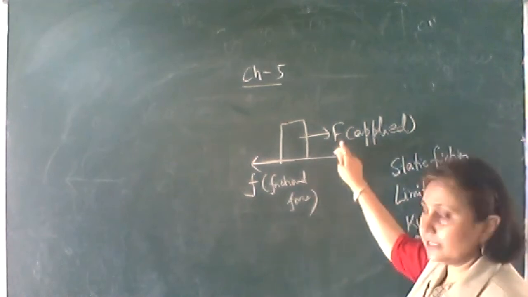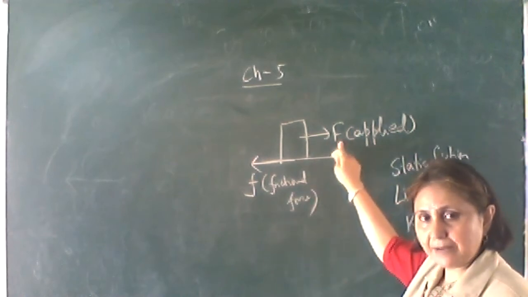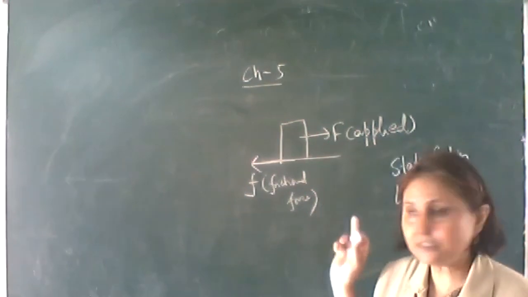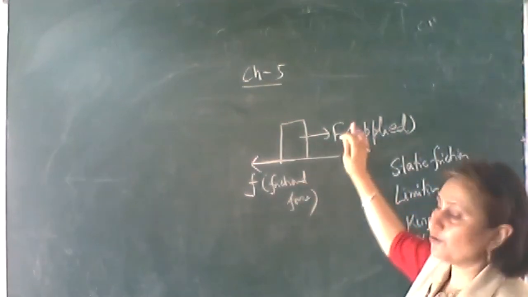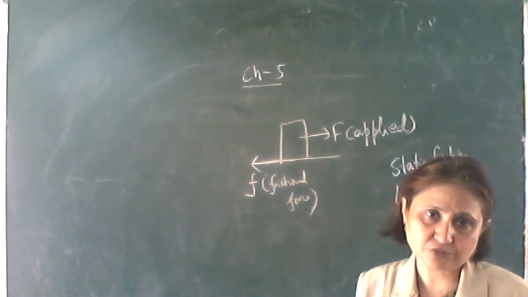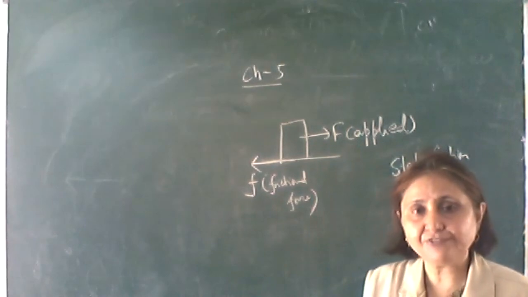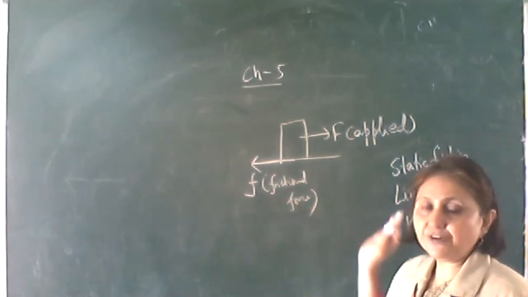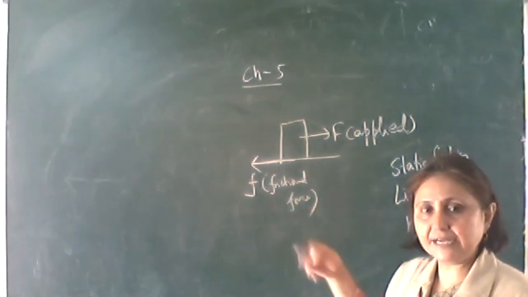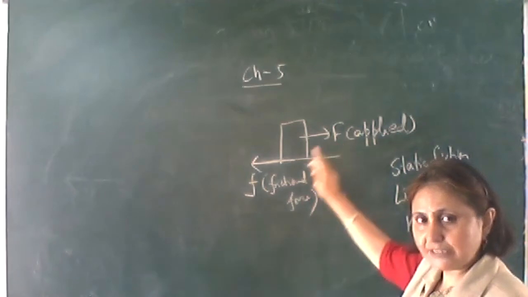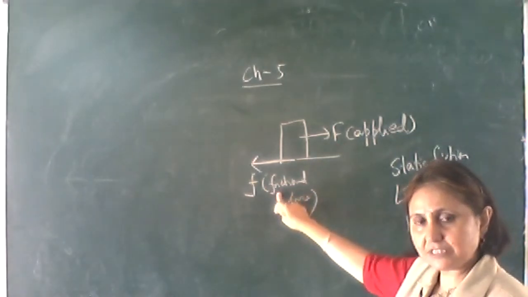Keep on increasing, gradually increase this applied force. If the body still doesn't move, it means the static frictional force also increases by the same amount as the applied force. That is why the static frictional force is also called the self-adjusting force. It adjusts itself. We are gradually increasing the applied force, and the frictional force also increases by the same amount.